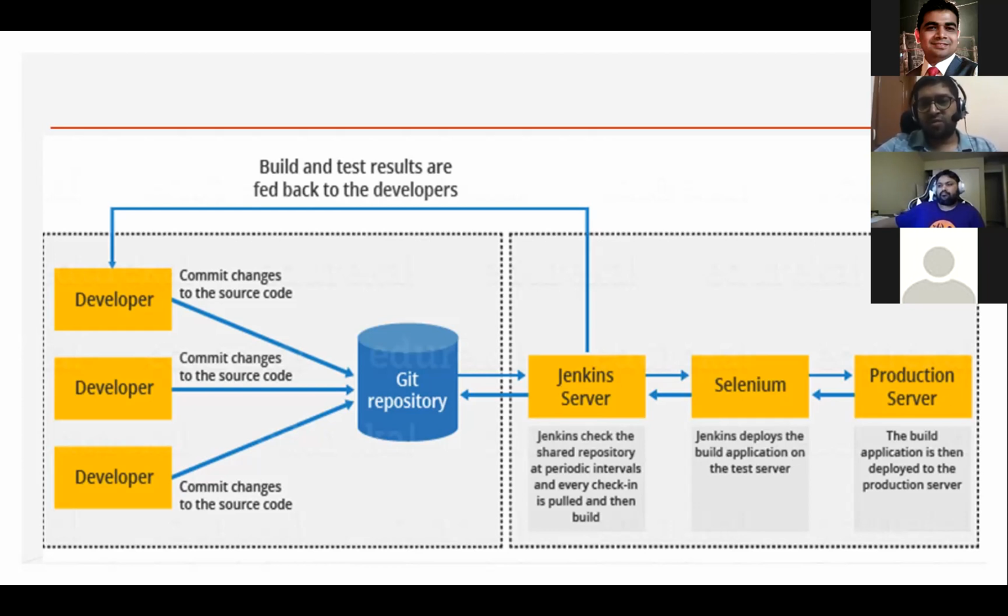After the build is successful, Jenkins deploys the built application on the test server, whatever we have configured. This is an example of Selenium. Once the tests on the test server are successfully done, it will move to production, and the application is ready for the production servers. So this shows how a Git repository and Jenkins work together, and how we deploy our code from the central repository to the production server.